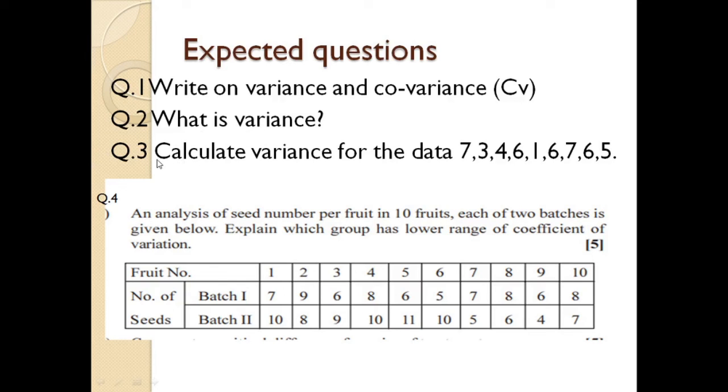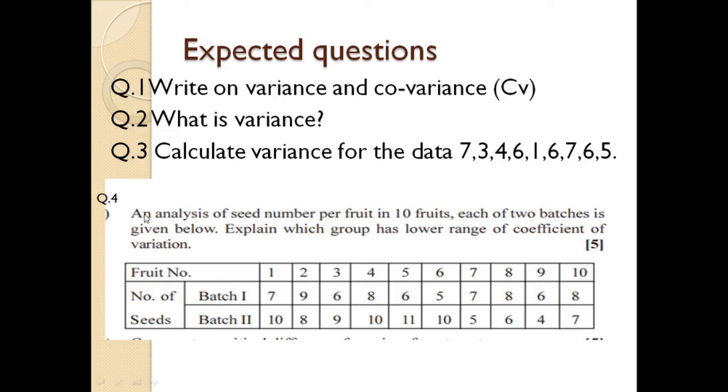Then question number 3 is asked for either 3 marks or 4 marks. Calculate the variance for the data 7, 3, 4, 6, 1, 6, 7, 6, 5.